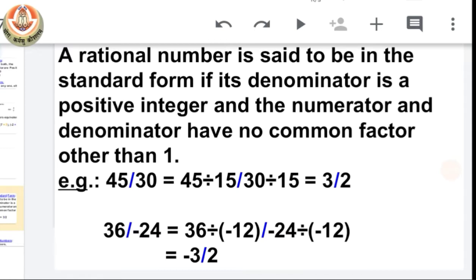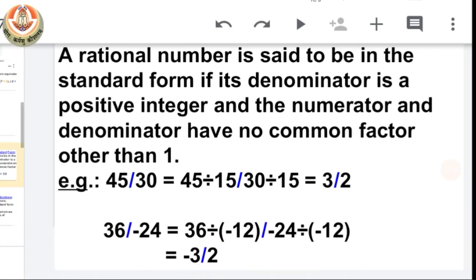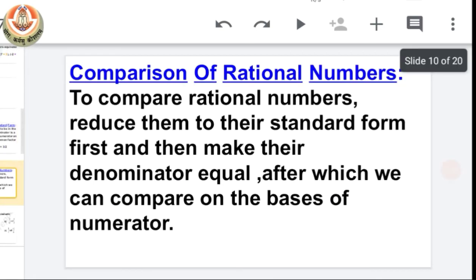Let's see one more example. Now we have 36 by minus 24. So when we divide 36 and minus 24 with minus 12, on the numerator we will get minus 3 and on the denominator we get 2. Now you can see here denominator is a positive number and 3 and 2 do not have any common factor other than 1. So that means it is the standard form for this given fraction. Okay, I hope you all get it very well how we can find a standard form for the given fraction.